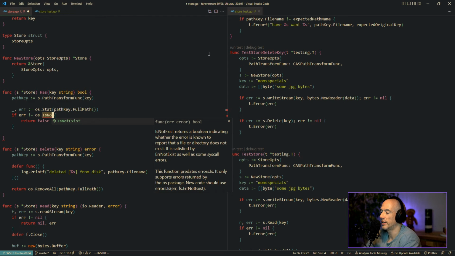Is not exist, which is a boolean indicating whether the error is known, report directly, exit. Nah. New code should use fs. Fs error not exist.